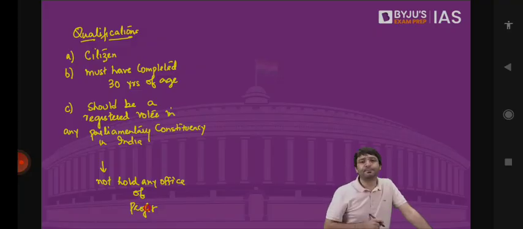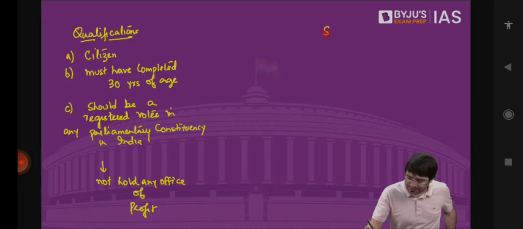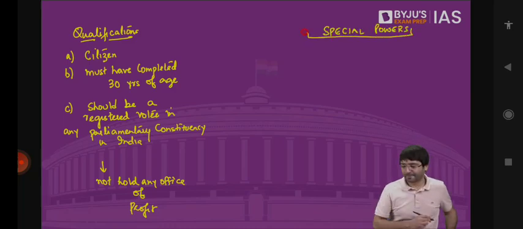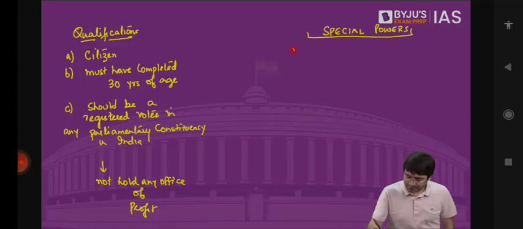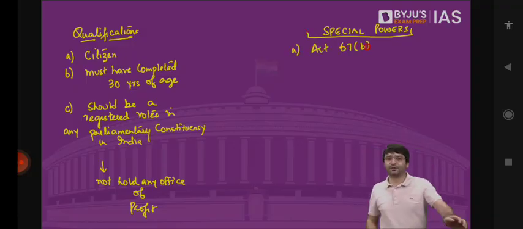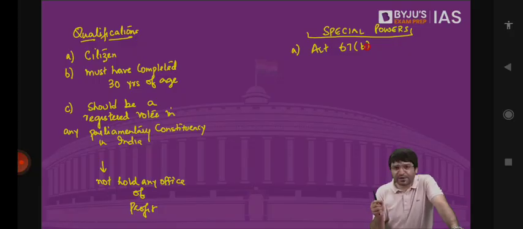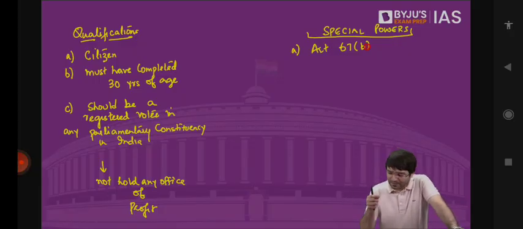Then we say Rajya Sabha has some special powers. What are the special powers of Rajya Sabha? Number 1, Article 67, Clause B. Something that we discussed when we discussed the office of Vice President. The Vice President of India can be removed from his office. On what grounds? These grounds are not mentioned in the Constitution. But the Vice President of India can be removed from his office on the basis of a resolution passed by Rajya Sabha by effective majority. And then this resolution should be accepted by Lok Sabha by simple majority.